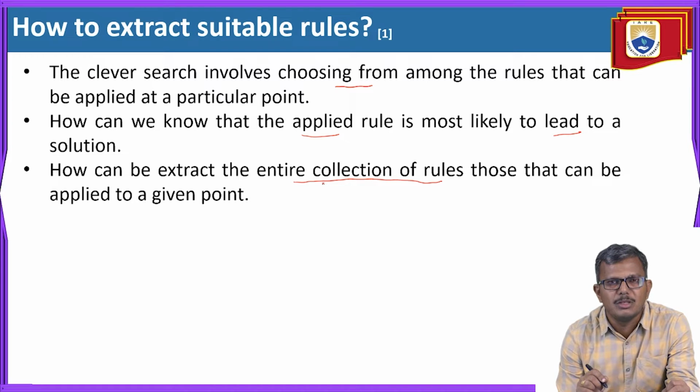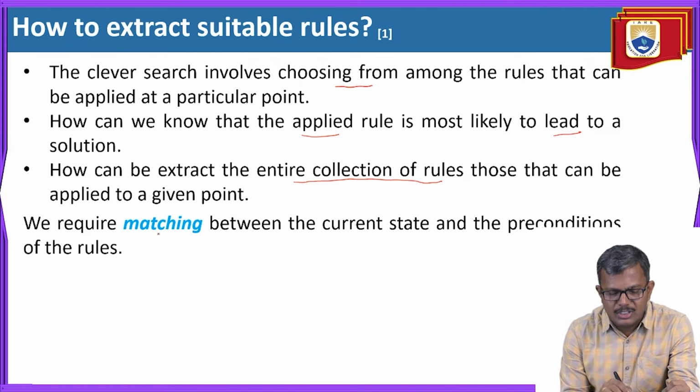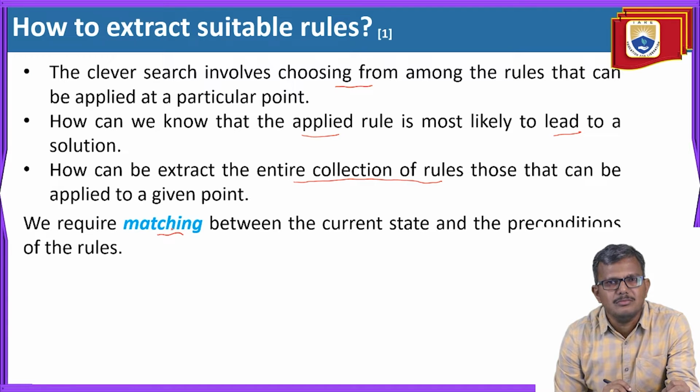Application means our problem. Sometimes there will be some states where 1 or 2 rules may be applicable. But in some cases, there will be more than 2 or more than 5. We cannot give the number, but there will be more rules which you have to select in order to apply to a particular state and move towards the other state. These are the different complications that arise when we are trying to extract the suitable rules. And the answer for this one will be matching.